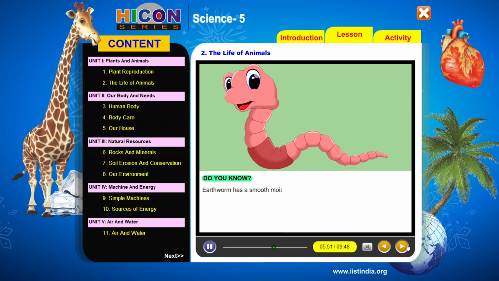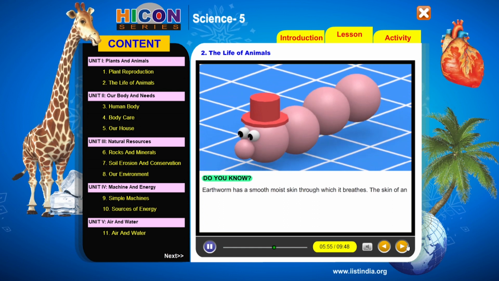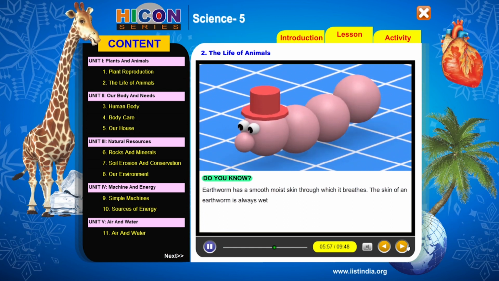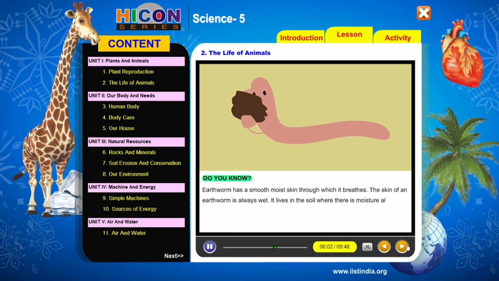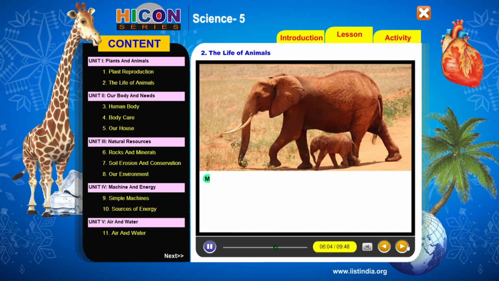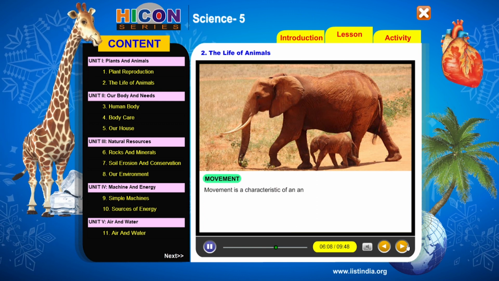Earthworm has a smooth, moist skin through which it breathes. The skin of an earthworm is always wet. It lives in the soil where there is moisture all the time. Movement. Movement is a characteristic of an animal.